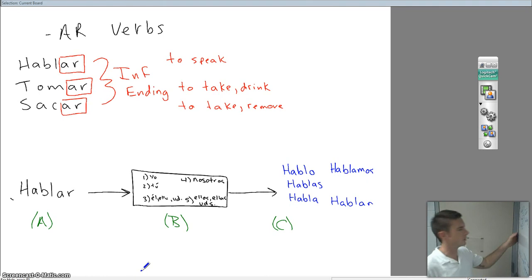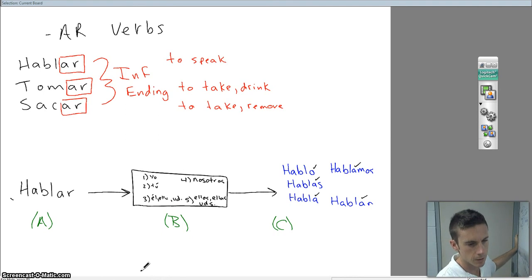So you're looking at it and you might be saying to yourself, wow, what in the world? Where did this come from? Where did that come from? What is that? Well, those are our conjugated endings. AR verbs share the same conjugated endings. They share the same conjugated endings.